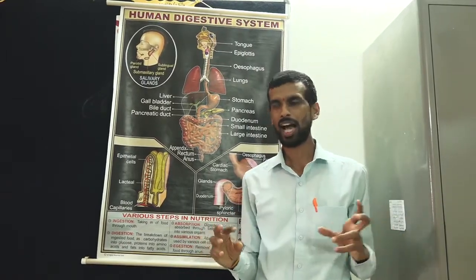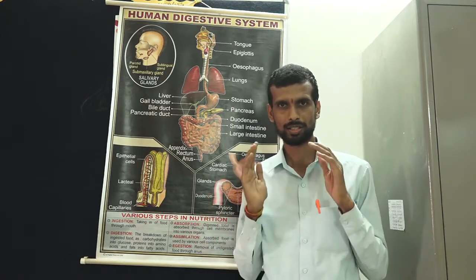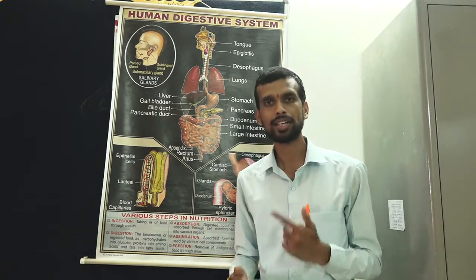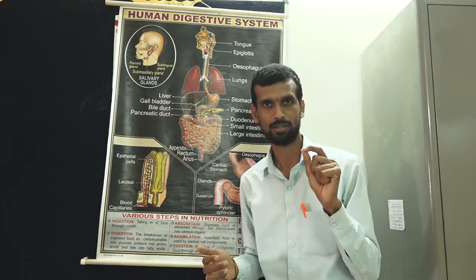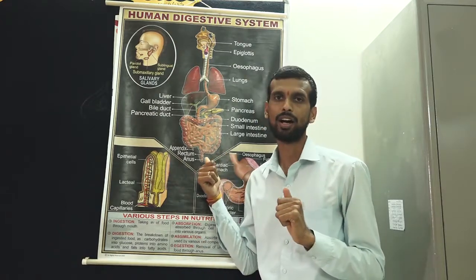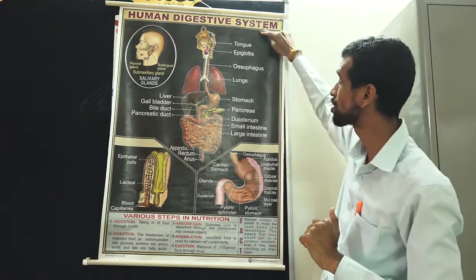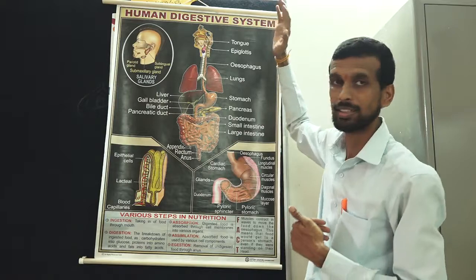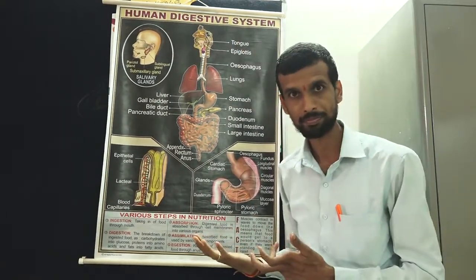Today I will be telling you the different parts of the human digestive system, and in the next videos we will be discussing the functions, the role of these different organs present in the digestive system. As you can see here, the human digestive system is a system. We have different systems: respiratory system, nervous system, digestive system, excretory system. Among these different systems we have the human digestive system.